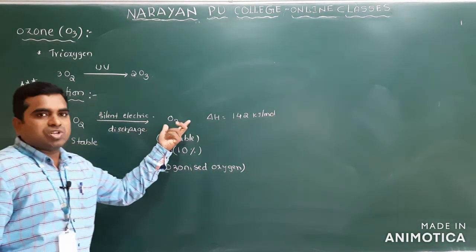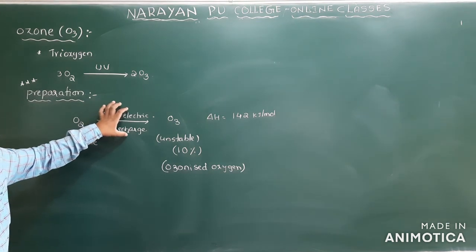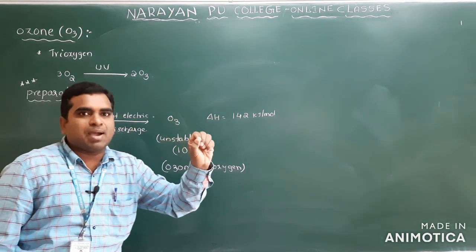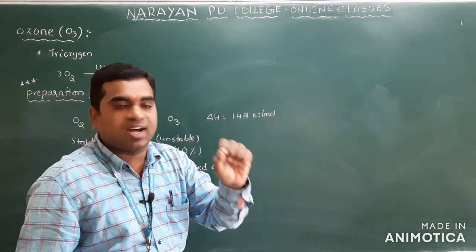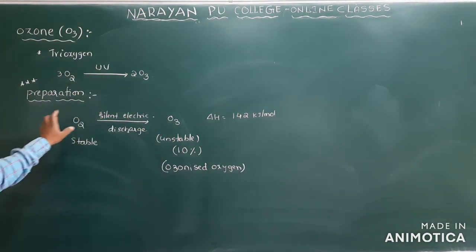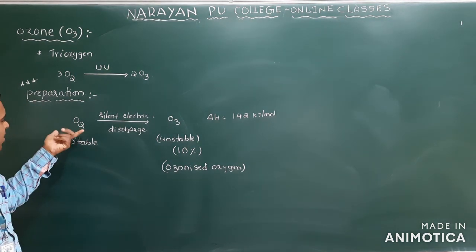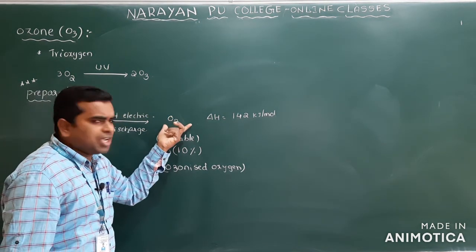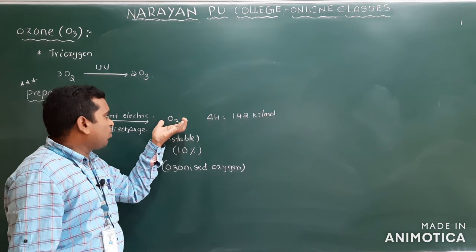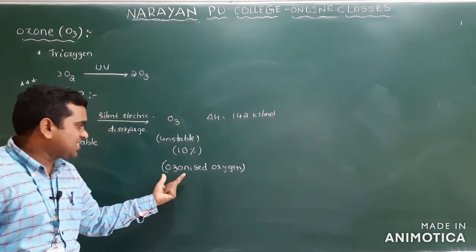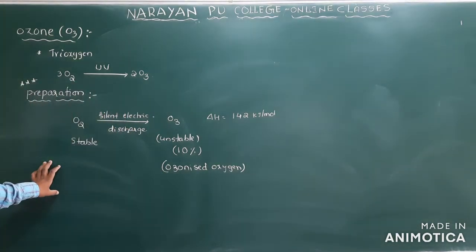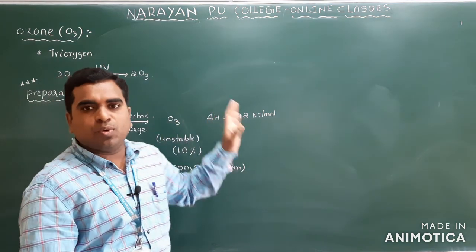Because oxygen is stable and ozone is unstable, we are supplying less amount of heat energy. We are using silent electric discharge, which provides less heat energy and prevents the decomposition of ozone to oxygen. Clear? So it is more stable, and only 10% of oxygen will be converted into ozone. So that's why 10% ozone will be there, remaining which one will be there? Oxygen. So that's why the ozone which is formed during this reaction we will call ozonized oxygen. Clear, mates? So this is about the preparation of ozone, asked in the PU examination.